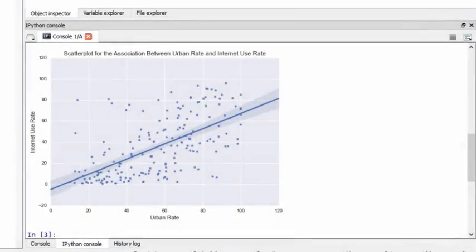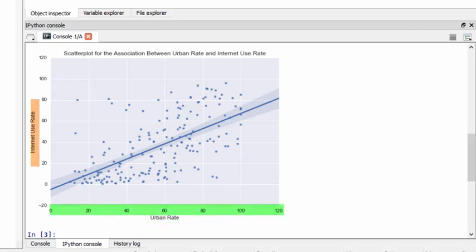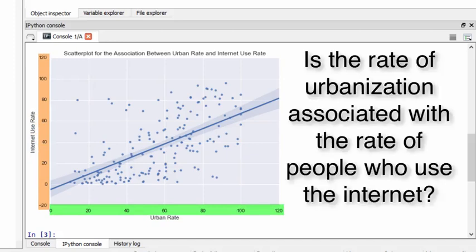Let's return to a graph that we made in Course 2, Data Analysis Tools, using the Gapminder dataset. Here we visualize the association between internet use rate in a country and the percent of its population that lives in an urban setting in a scatter plot. We place the explanatory variable on the x-axis and the response variable on the y-axis. So our research question is: is the rate of urbanization associated with the rate of people who use the internet?